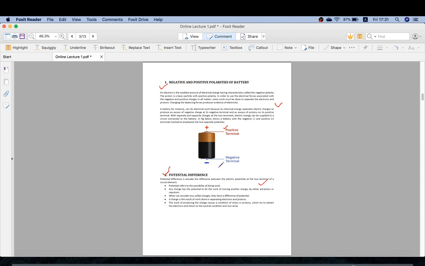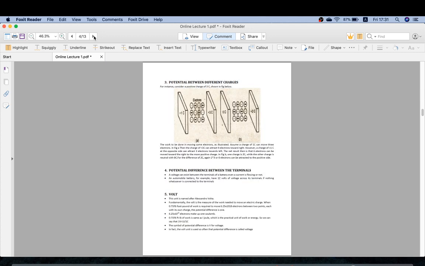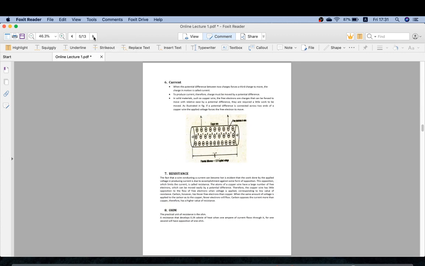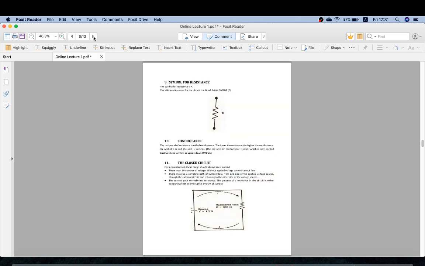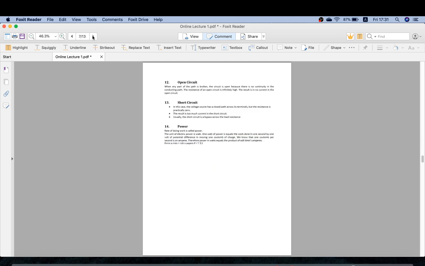What is a potential difference? Potential difference refers to the possibility of doing work, and these are the main important points of potential difference which you can read from here. Potential difference between charges, what is volt, what is the potential difference in terminal. These are the things we just need to define. What is current, what is resistance, what is ohm, the symbol for the resistance. These are things you can do in self-learning. What is a closed circuit, what is conductance, open circuit, short circuit, and power. So these are some of the definitions.